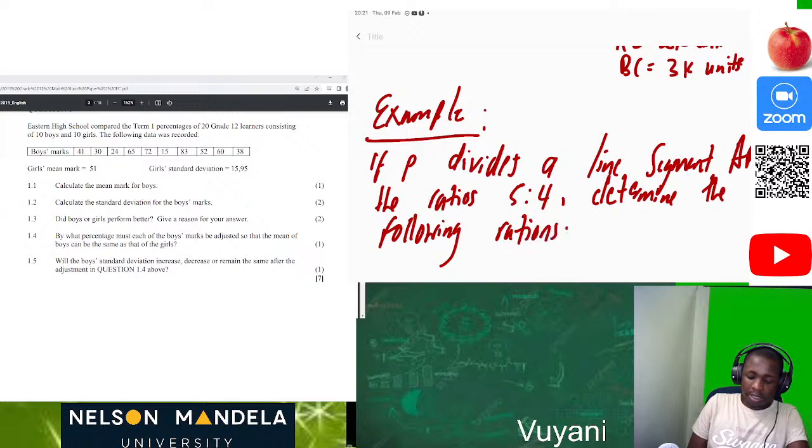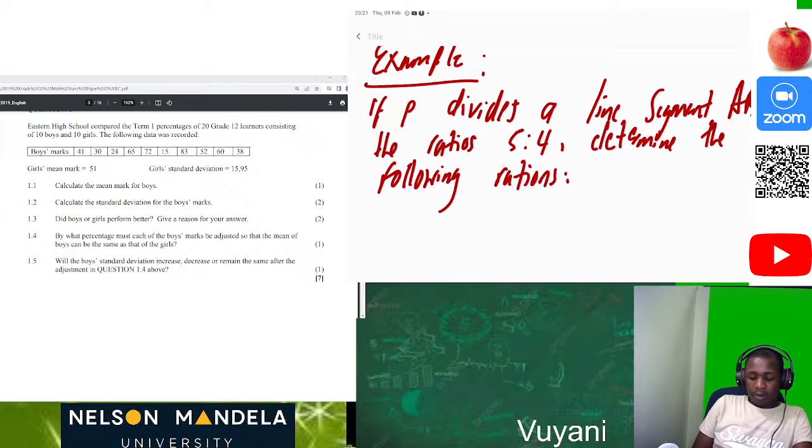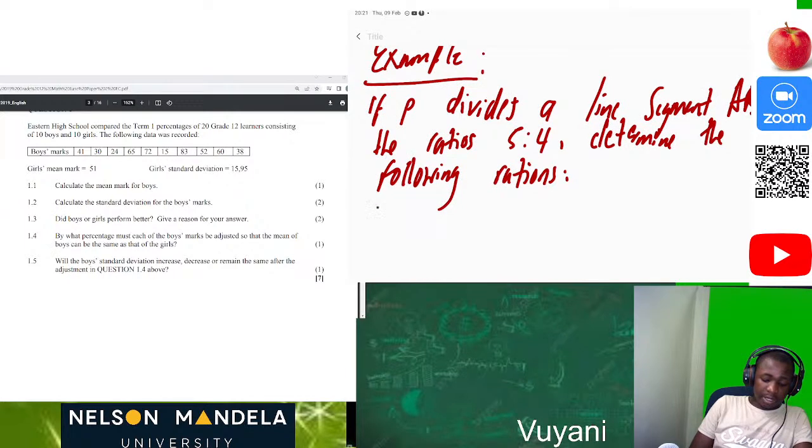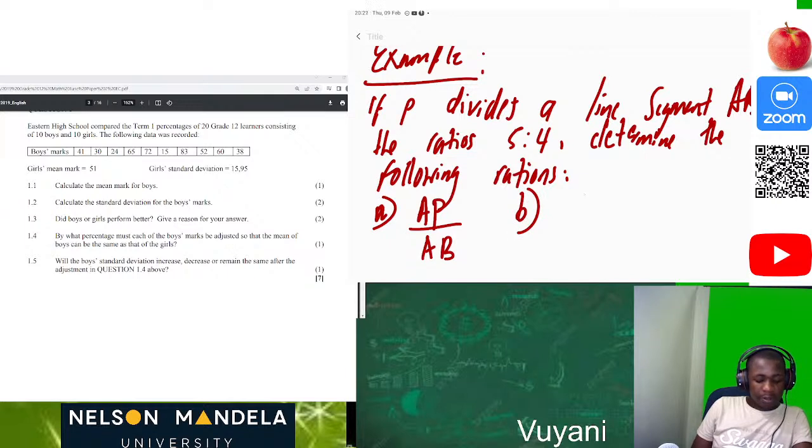So this is just like an example. For instance, our A will be AP over AB. Then our B, AB over AP. Then on C, PB over AB.